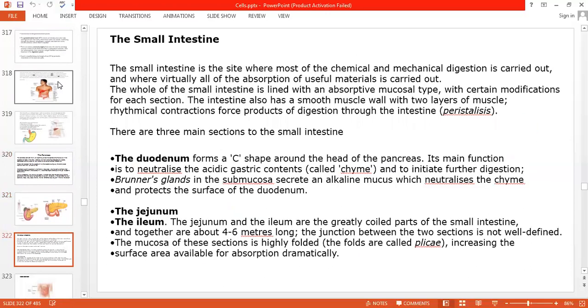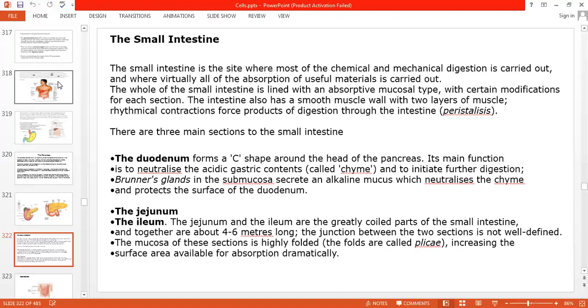The small intestine is the site where most of the chemical and mechanical digestion is carried out and where virtually all of the absorption of useful material is carried out. The whole of the small intestine is lined with an absorptive mucosal type with certain modifications for each section. In every section, in the duodenum, jejunum, and ileum, there is an absorptive mucous lining which absorbs the food material and pushes it towards the blood circulation.